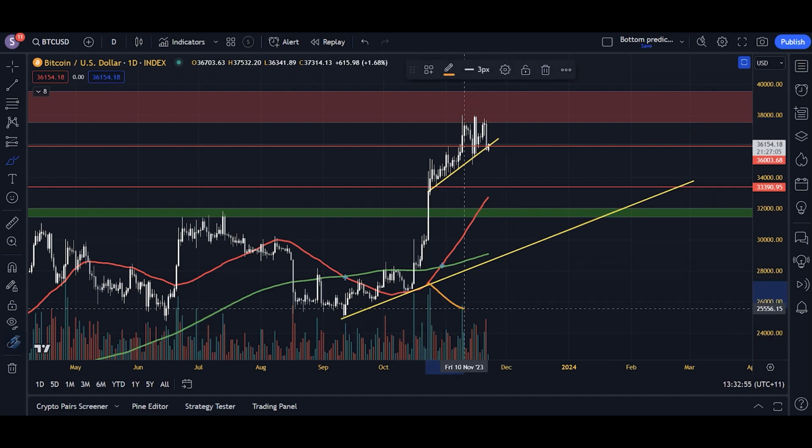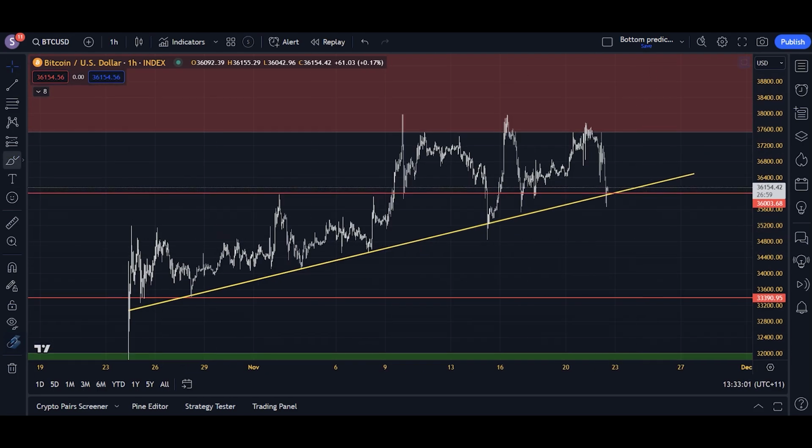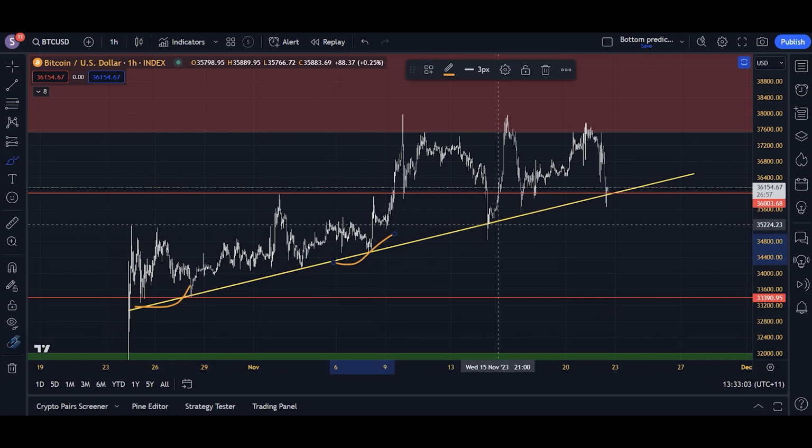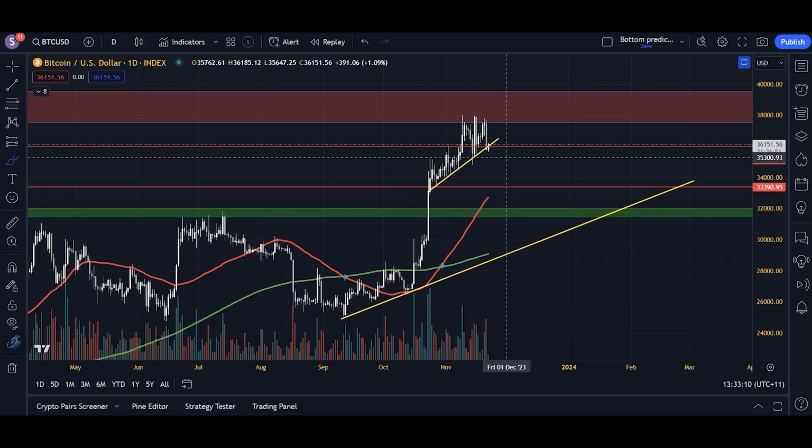We have strongly descending volume in this upwards trend. It still is an upwards trend, by the way, because we are yet to make a lower low, sorry. You can see we're still consistently making higher lows, so it's technically still an upwards trend, but I don't think that will remain for long. I think we will be breaking this upwards trend now.